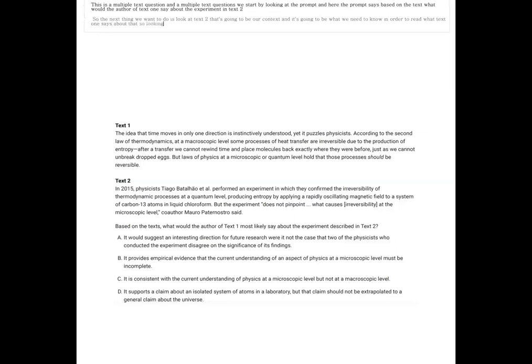So looking at text 2, it talks about an experiment, and it says that they confirm the irreversibility of certain processes at a quantum, meaning a tiny level. So they confirmed it at a tiny level by doing some science, but they didn't pinpoint what causes that to happen at this tiny quantum or microscopic level.